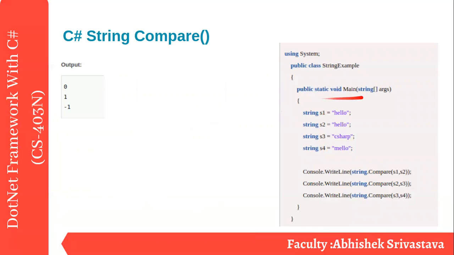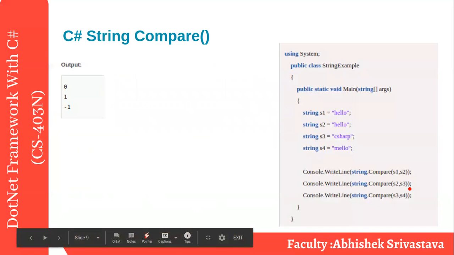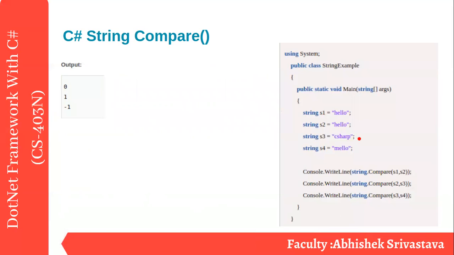See, here we have an example. The first string contains hello, the second hello, the third C sharp, and the fourth mellow. I'm comparing s1 with s2. s1 and s2 contain hello, hello, so the first one returns 0. Now I'm comparing s2 with s3. What is my s2? Hello, with s3 C sharp.